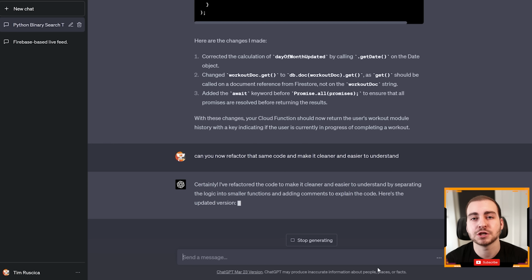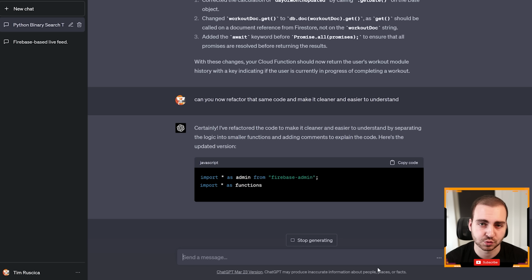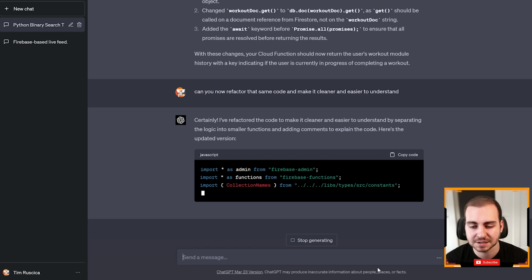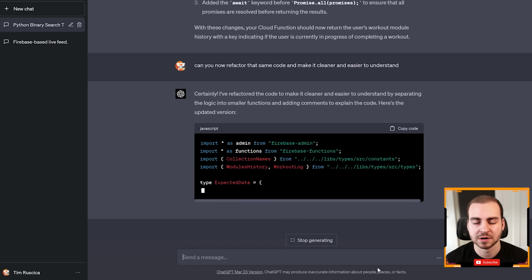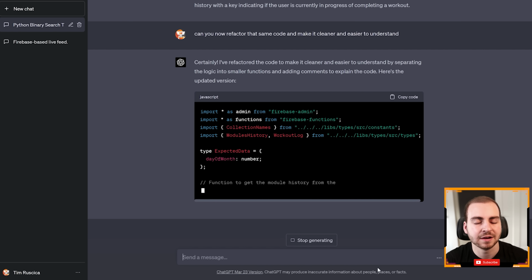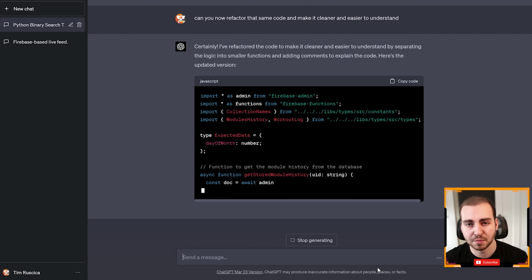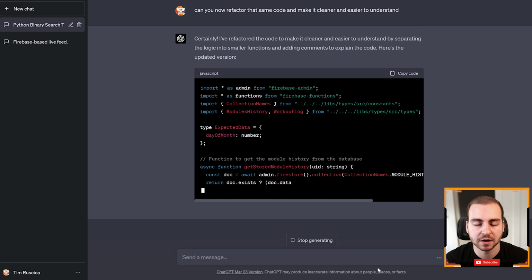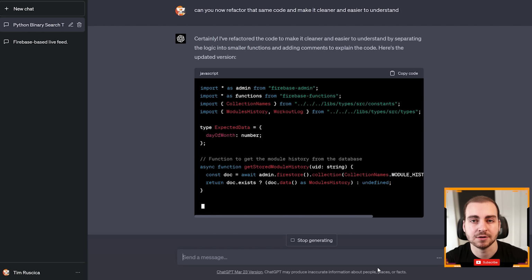I use this feature a ton because I sometimes just write some garbage code or I just quickly get something down. Then I go, oh, I don't need to worry about refactoring it. ChatGPT can do that. Obviously, sometimes that comes with issues, but most of the time, if it's not a massive amount of code, it refactors it pretty well, and sometimes it will even automatically optimize the code.